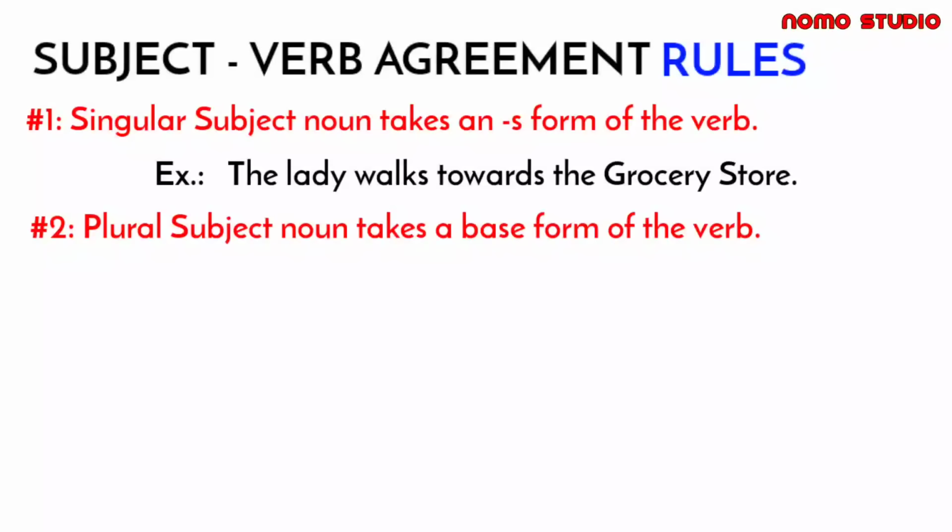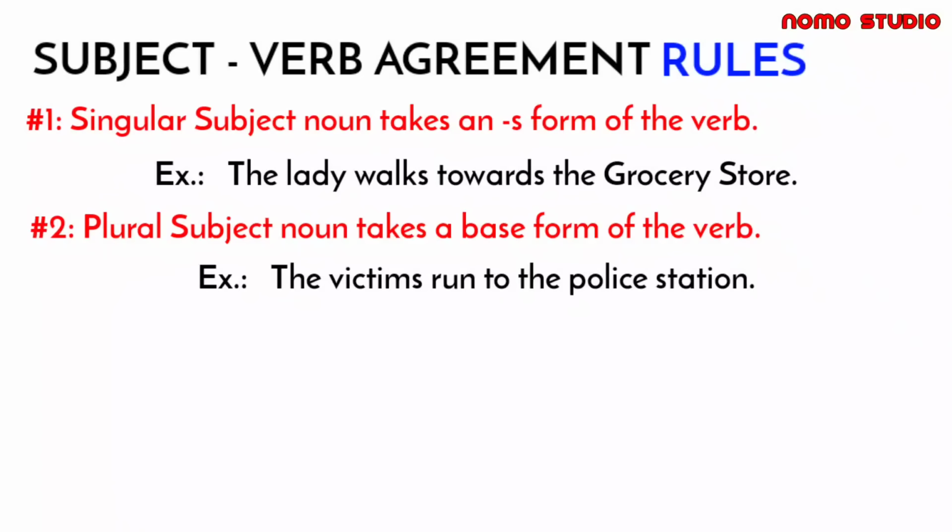So rule number 2, we have a plural subject noun must take a base form of the verb. So for example, the victims ran to the police station. As what you can see, the subject of the sentence is in plural form. So we must take the base form of the verb, which is run, not runs. Ginagamit lamang po yung mga verb na may S sa mga singular subjects, not on plural subjects.